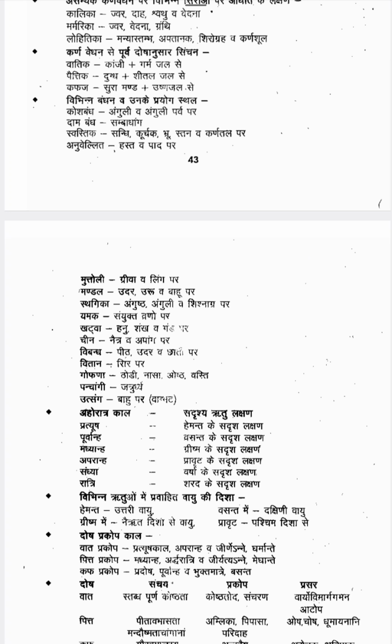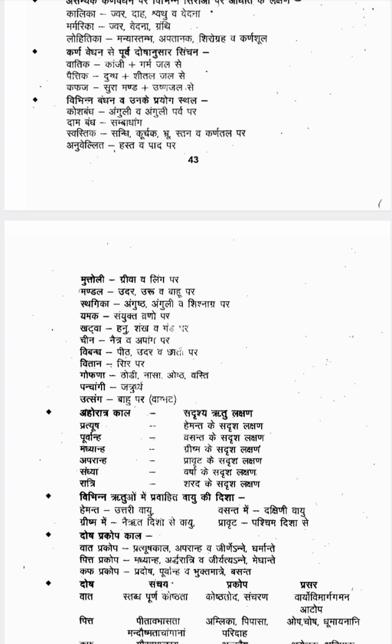Then Muttoli you put in Griva and Linga. Mandala you put in Udara, Uru, Bahu. Then Sthagika Bandha you put in Angushta, Anguli, Shishnagra. Then Yamaka Bandha you put in Samyukta Vrana, where excessive vranas are there. Then Khatva Bandha you put in Hanu, Shankha, Ganda.